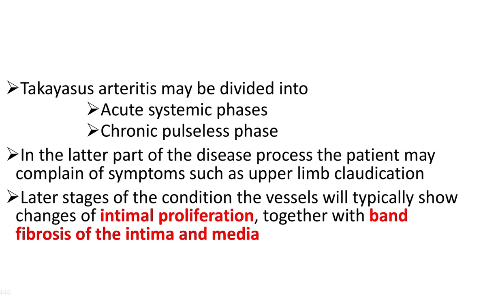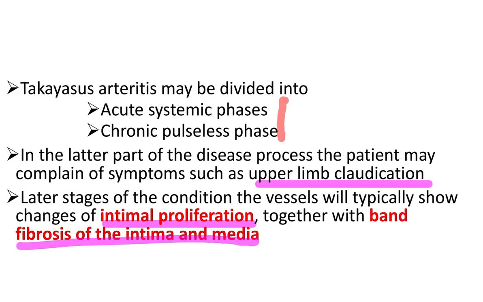Takayasu arteritis may be divided into an acute systemic phase and a chronic pulseless phase. In the later part of the disease process, the patient may complain of symptoms such as upper limb claudication, which is present in this patient. In the later stage, the vessel will typically show signs of intimal proliferation together with a band of fibrosis of the intima and media.